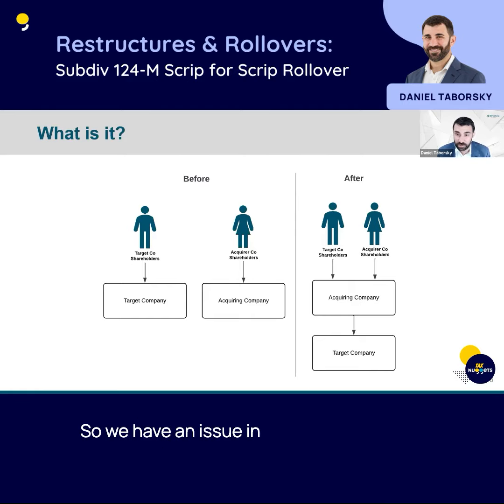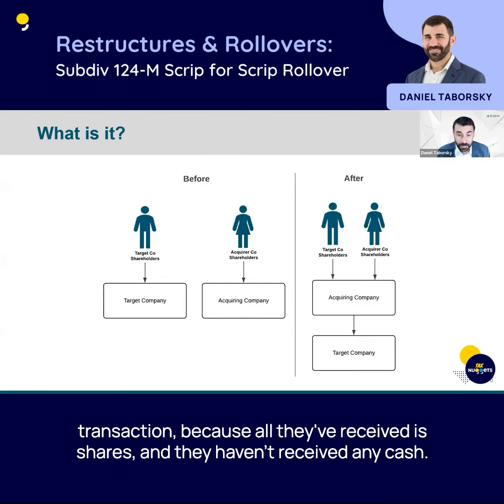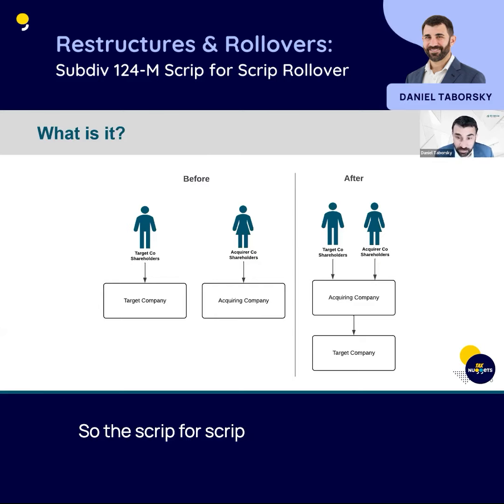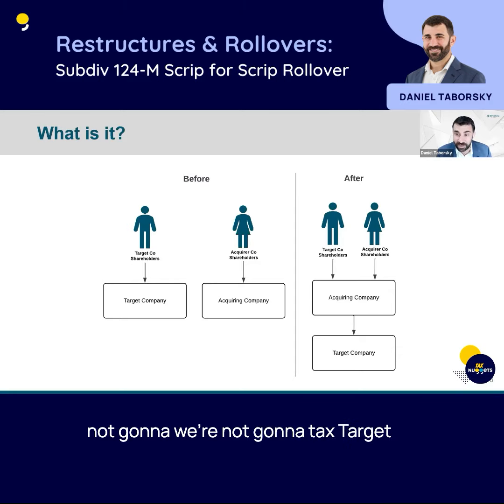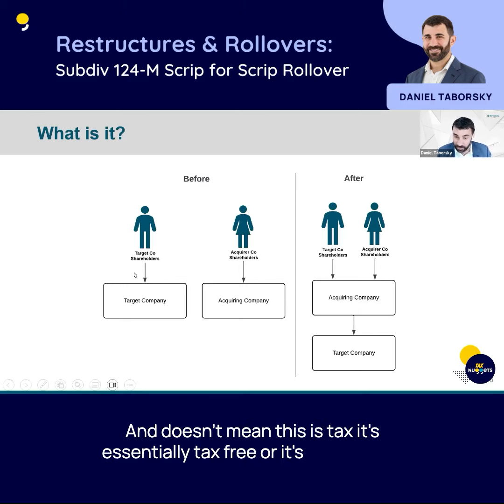So we have an issue in that how are the target co-shareholders going to pay the tax on this transaction, because all they've received is shares. They haven't received any cash. So the scrip for scrip rollover is designed to ameliorate that issue by saying, look, we're not going to tax target co-shareholders at the moment. We're going to give them a rollover for this transaction. It's essentially tax free or tax exempt.